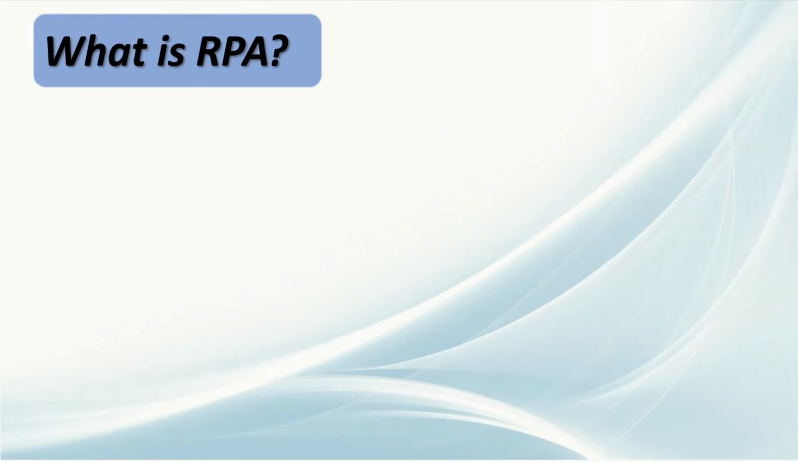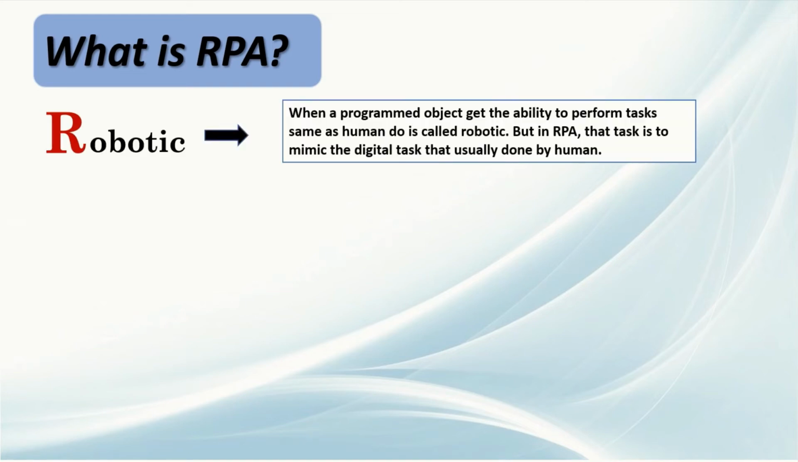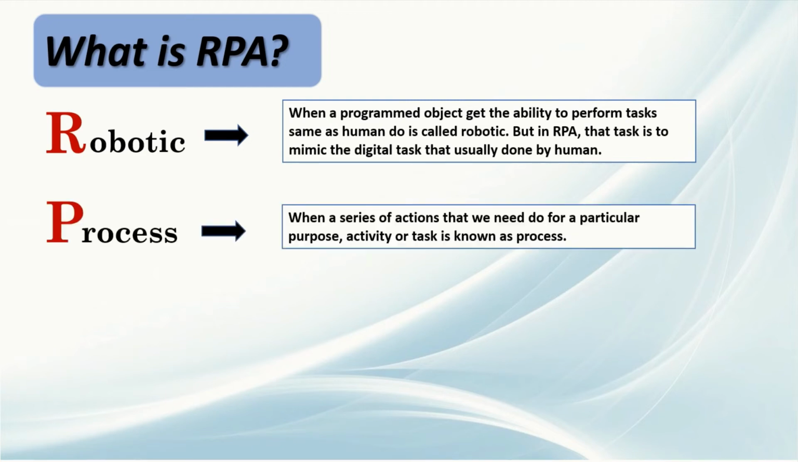And now it's time to get aware of some basic terminologies which will help you to understand what RPA actually is. So as I already told you, RPA's full form is Robotic Process Automation, where R stands for robotic, meaning to mimic the digital tasks that are usually done by humans. P stands for process, meaning to perform certain sequences of actions to accomplish tasks.